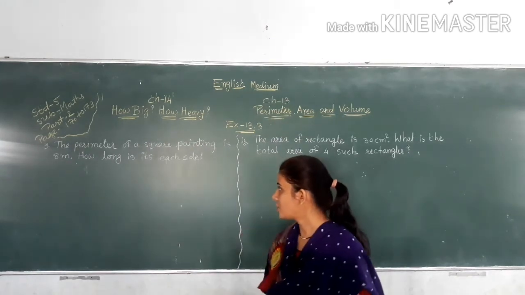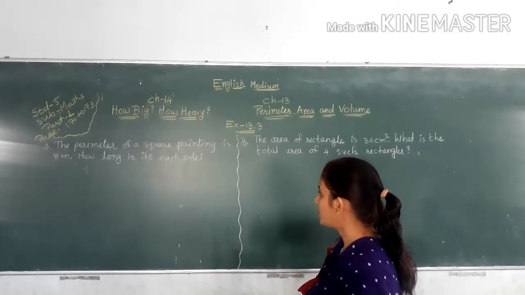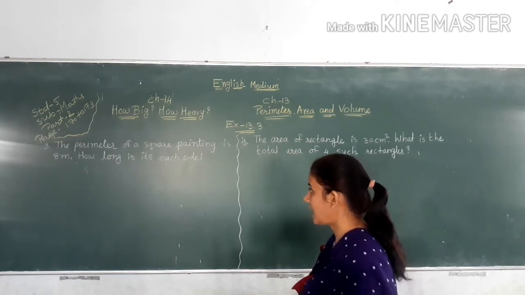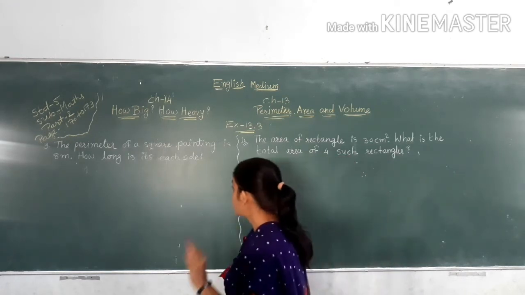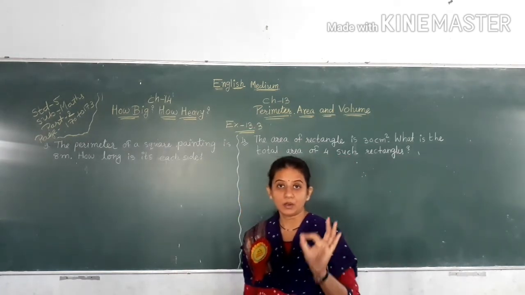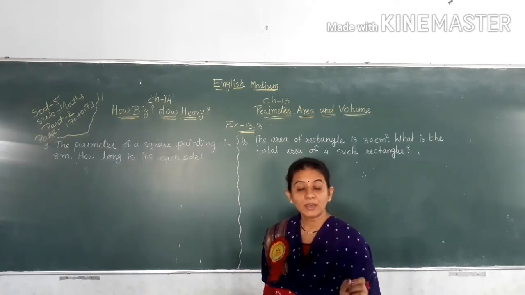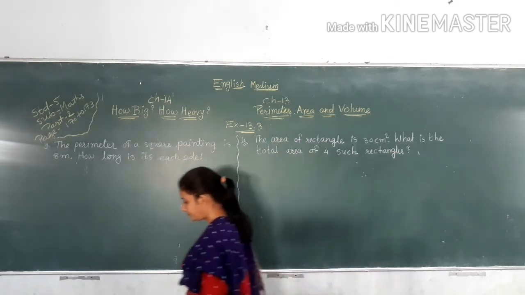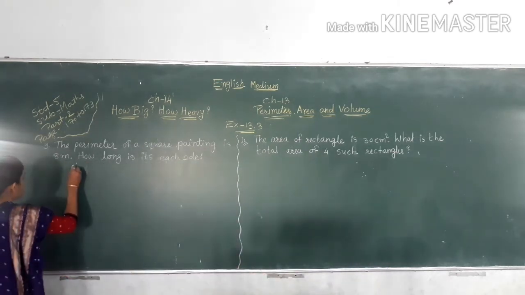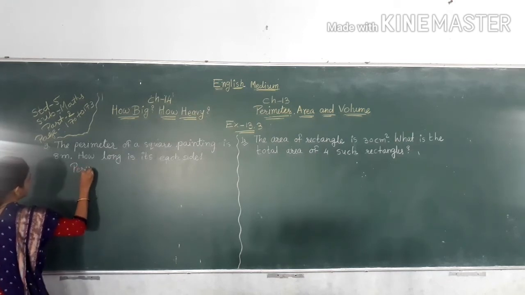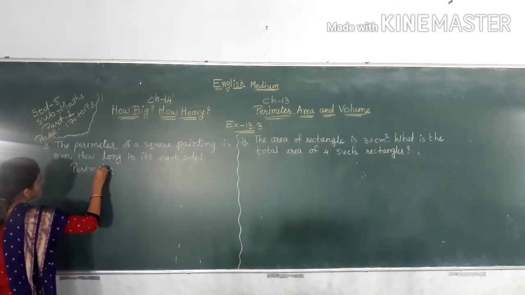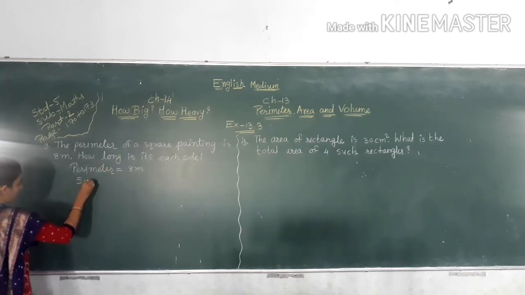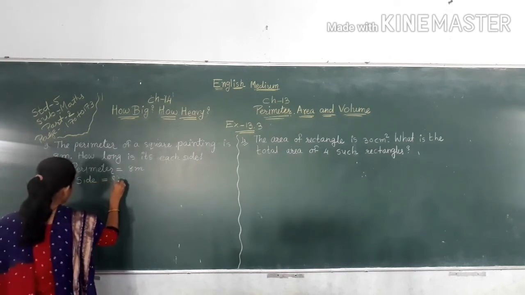Now next, exercise number 3. The perimeter of a square painting is 8 meter. How long is each side? Here perimeter of square. Perimeter of square's formula is equal to 4 multiply side. So first here perimeter is equal to 8 meter and we find here side.